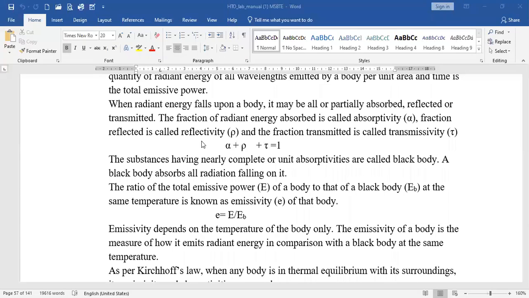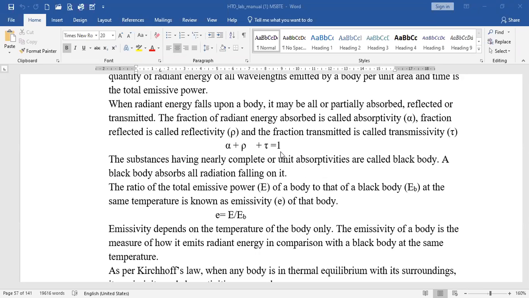Then the fraction reflected is called reflectivity, indicated by rho, or we may indicate it by small r. And the fraction transmitted is called transmissivity, which is tau. This combination of absorptivity, reflectivity and transmissivity is considered as 1.